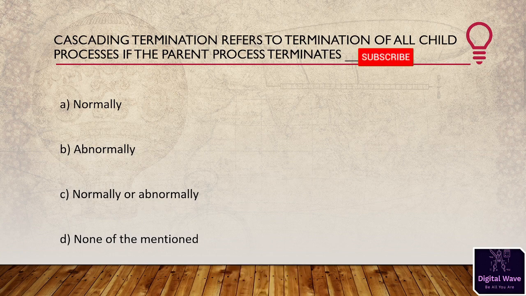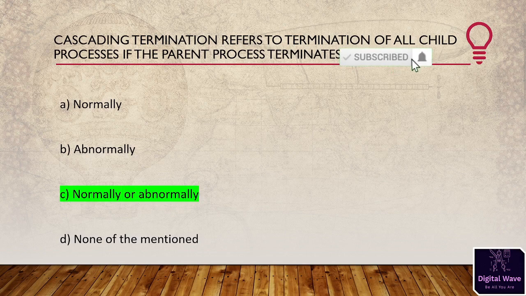So the right answer will be normally or abnormally, because cascading termination refers to termination of all child processes if the parent process terminates normally or abnormally. Some systems don't allow child processes to exit if the parent process has terminated. Cascading termination is normally initiated by the operating system.